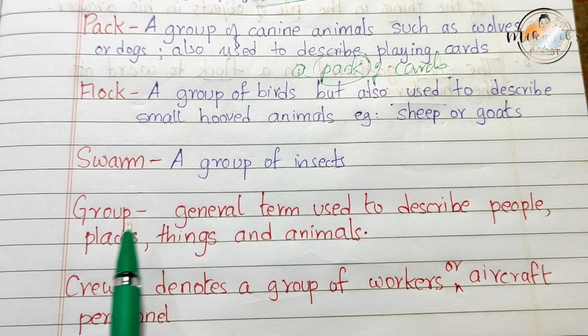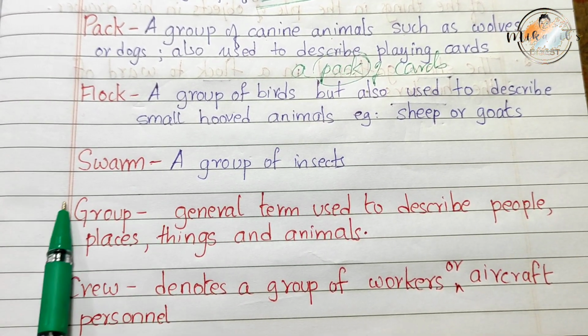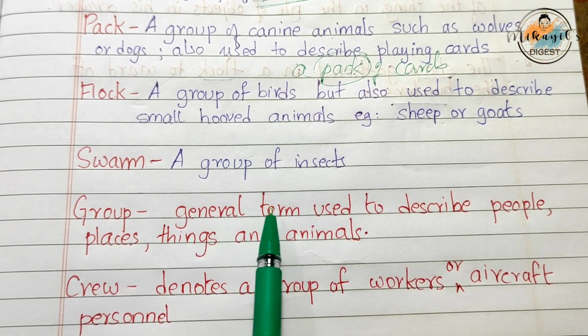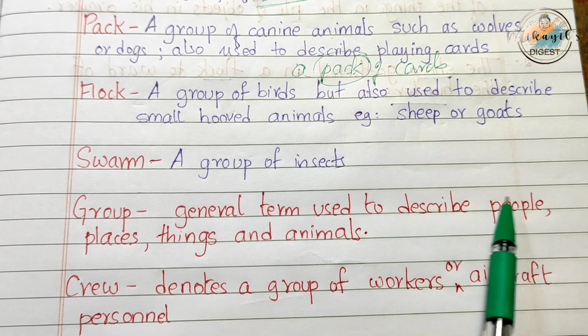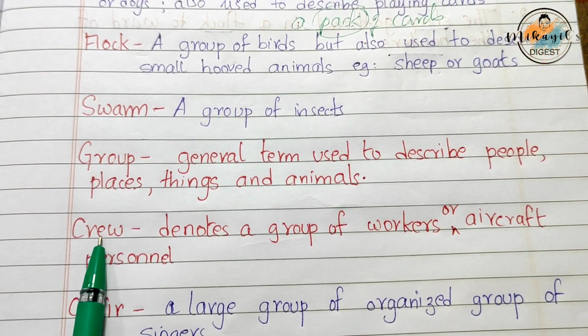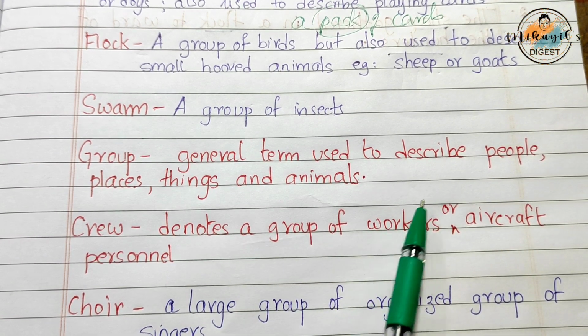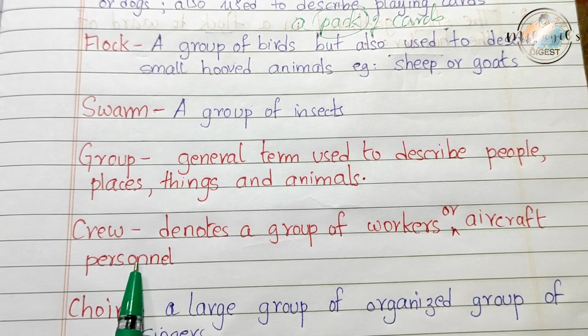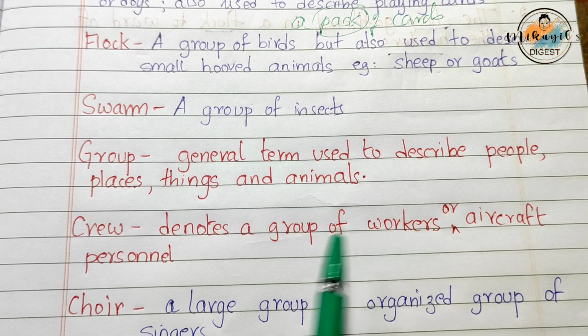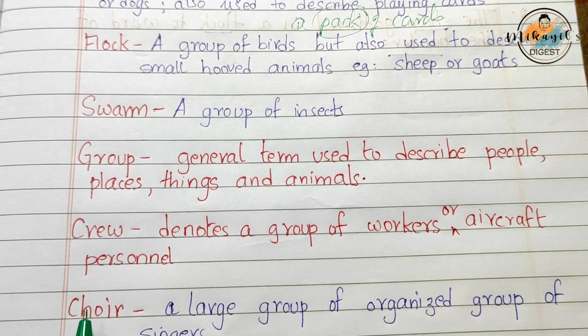Now, have you ever heard about this particular word, group? It is also a collective noun. In general terms, it is used to describe people, places, things and animals. The word crew also denotes a group of workers or aircraft personnel. Some examples are a crew of sailors.